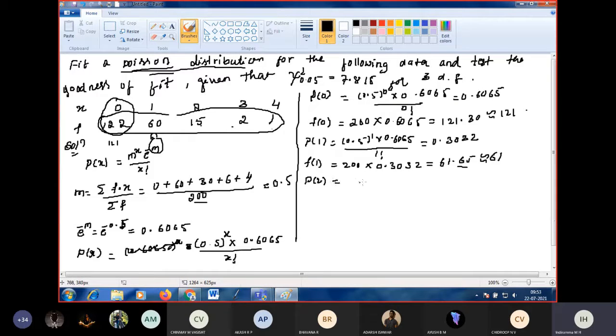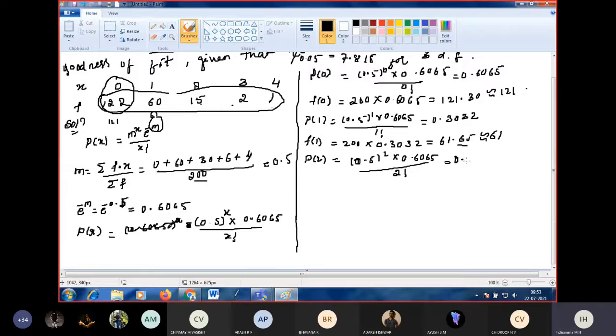So next, P of 2 is 0.5 to the power of 2 into 0.6065 divided by 2 factorial, which is 0.0758. Next, f of 2 is 200 into 0.0758, which is 15.16, approximately 15 only. So we got 15.